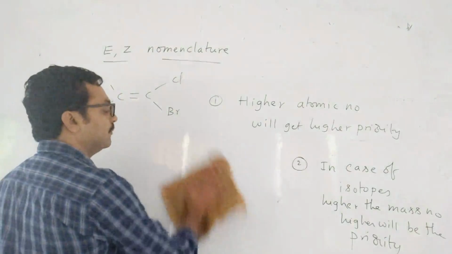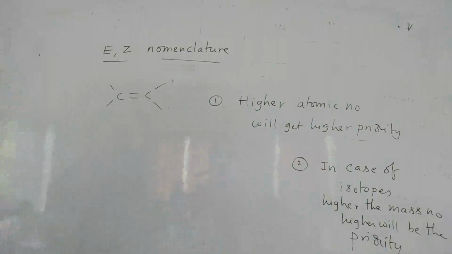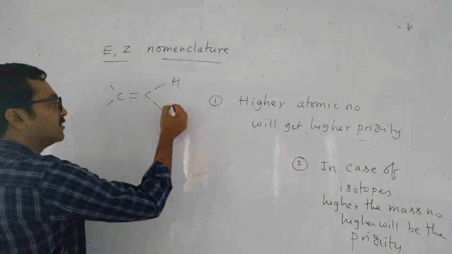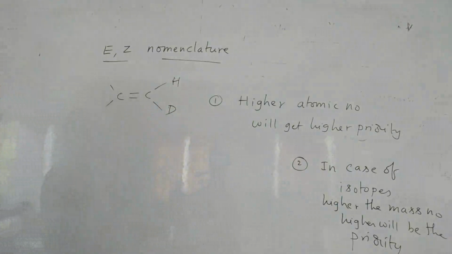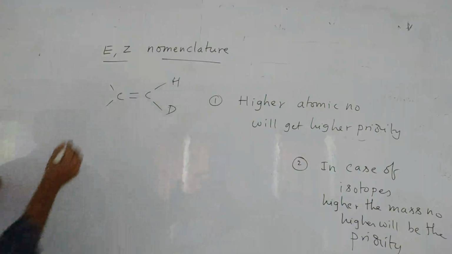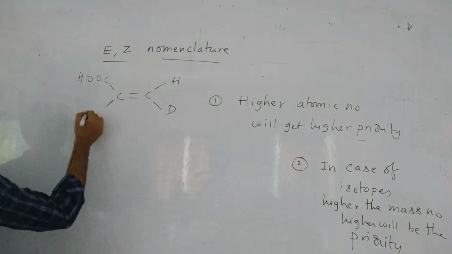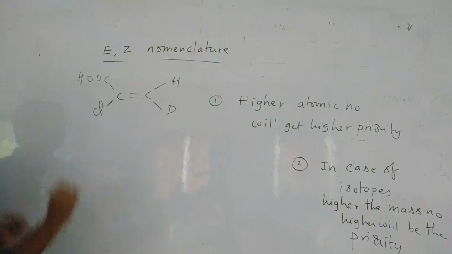Now the third one: suppose hydrogen and deuterium are attached here. Which should be given more priority? One is hydrogen, the other one is deuterium. Deuterium should be first. Understanding or not? Deuterium should be first. Now here, suppose COOH is there, and here some Br or Cl is there. Now which will be given first priority? This side.